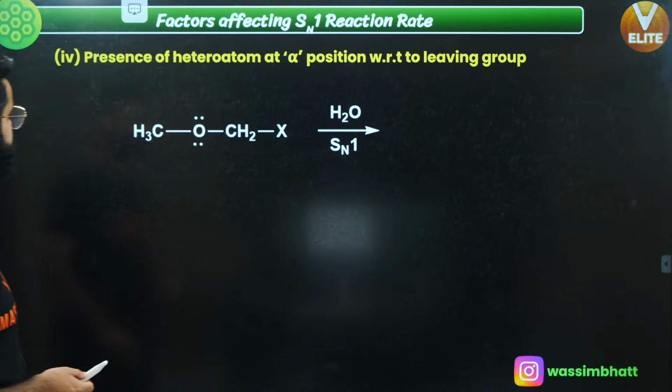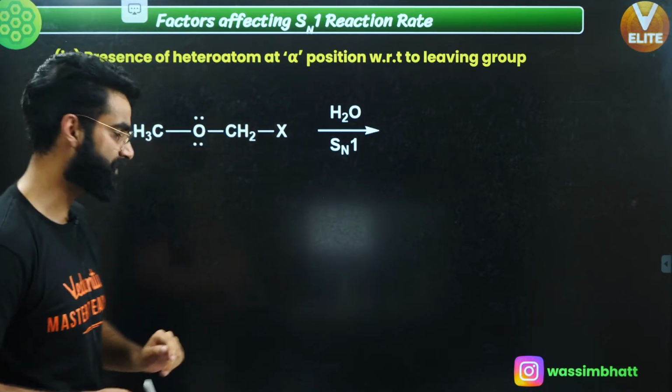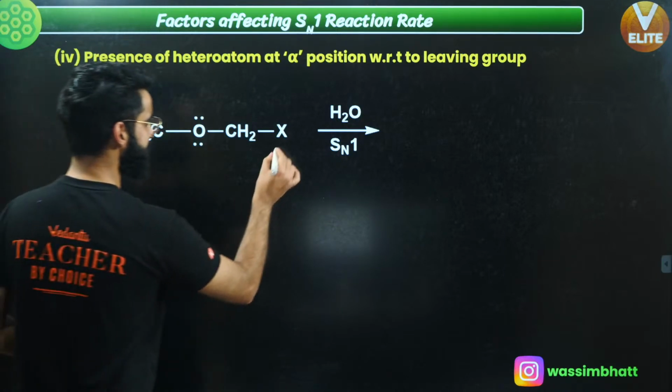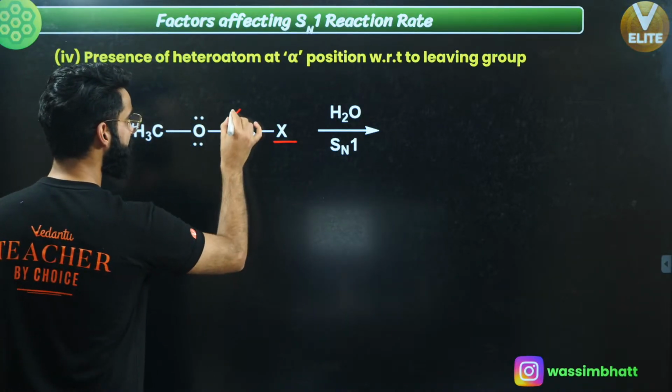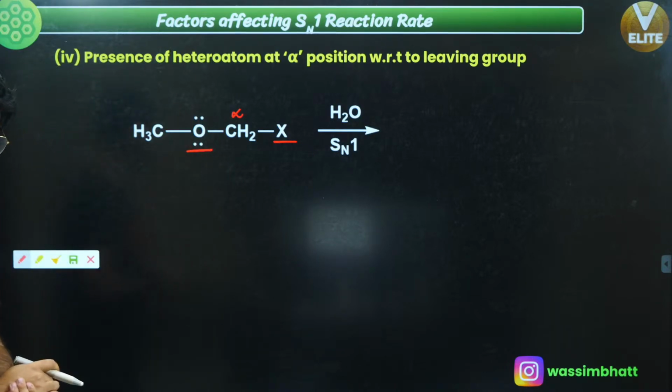Let's move on to a few more examples. Presence of heteroatom at alpha position with respect to leaving group. See guys, this is the leaving group. This is the alpha carbon, alpha position, and this is the heteroatom.